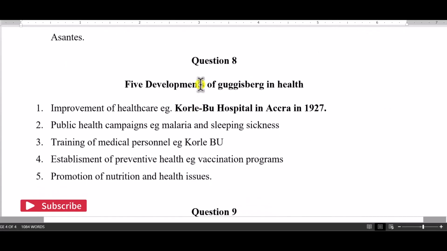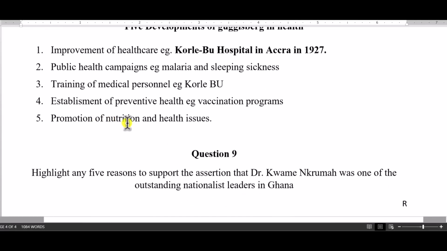Good. So let's look at question number 8, which says 5 developments of Guggisberg in health, and one was improvement of healthcare. That he established the Korle Bu Hospital. Public healthcare campaigns. He also campaigned against malaria and sleeping sickness. Then also training of medical personnel at the Korle Bu Teaching Hospital. Then the establishment of preventive health, which was somehow vaccination programs were also embarked upon. Then also promotion of nutrition and health issues.